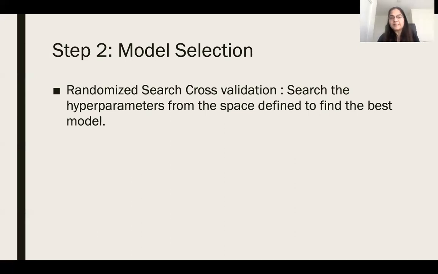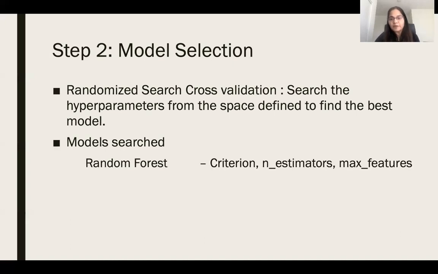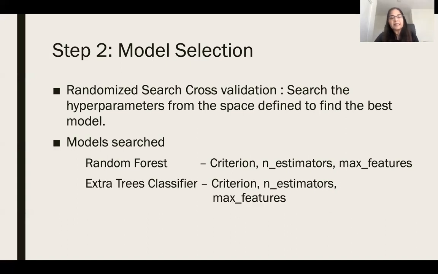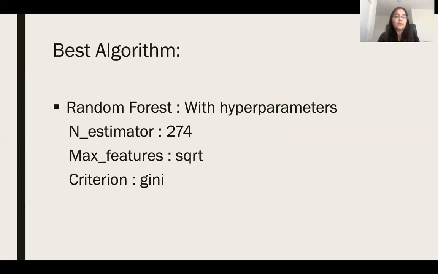The different models that were tried for this project are: first is random forest. These are the different hyperparameters that I tried for this model. This is extra trees classifier, with the hyperparameters tried for this. And the last is linear SVC. And these are the hyperparameters tuned for this particular model. The best model given by randomized search CV was random forest with the hyperparameters n_estimators 274, max features as square root, and criterion as Gini.